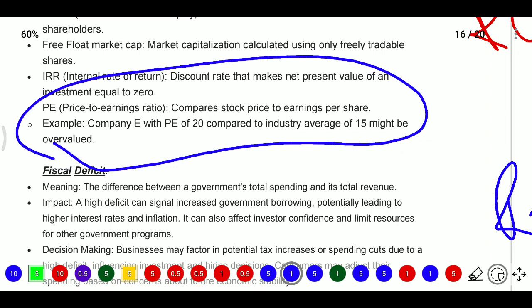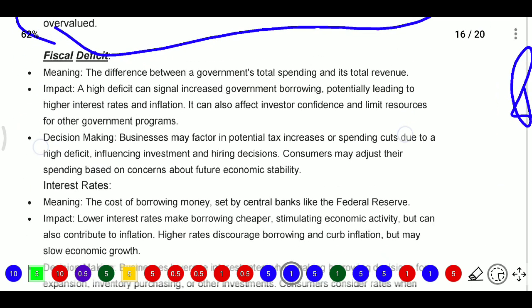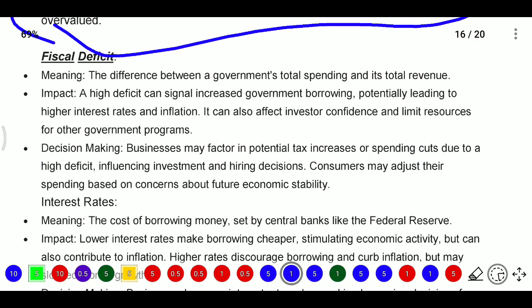After that example, company E with a PE of 20 compared to an industry average of 15 might be overvalued. So when we have more, it will be treated as overvalued. And after that, fiscal deficit. Here, the fiscal deficit is the difference between the government's total spending and total revenue.